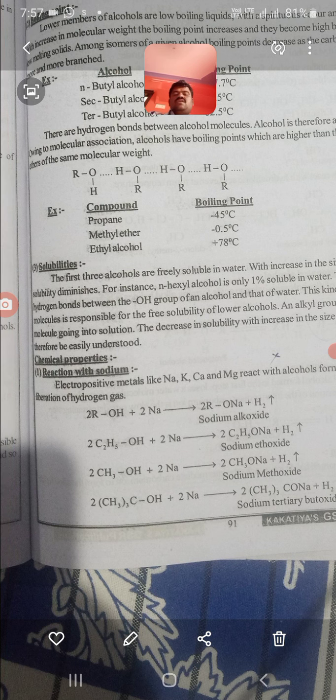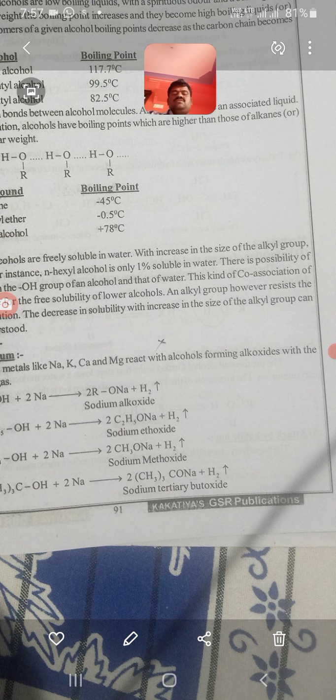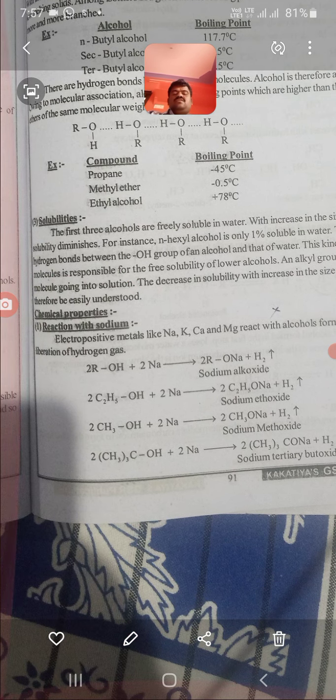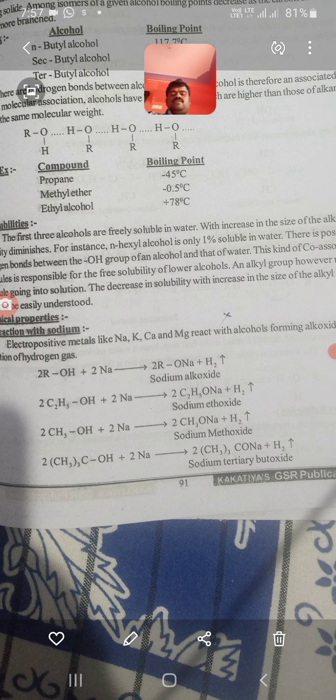Whenever alcohols react with sodium, the electropositive metals like sodium, potassium, calcium and magnesium form alkoxide with the liberation of hydrogen gas. For example, ethyl alcohol on reaction with sodium forms sodium ethoxide and hydrogen gas.